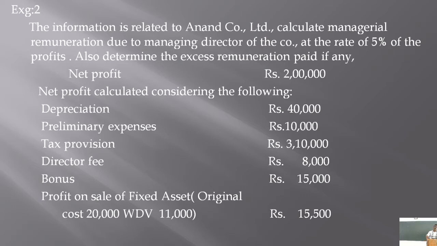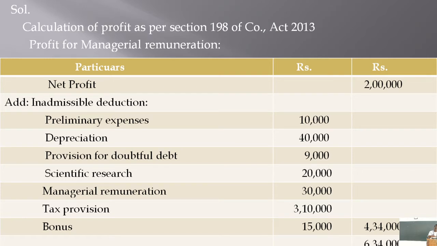The expenses which are not allowed are preliminary expenses. See, preliminary expenses are of capital nature. Because preliminary expenses are those expenses which are incurred before the commencement of the business, and these expenses are capitalized and the whole preliminary expenses are not charged to the profit and loss account of one particular year.